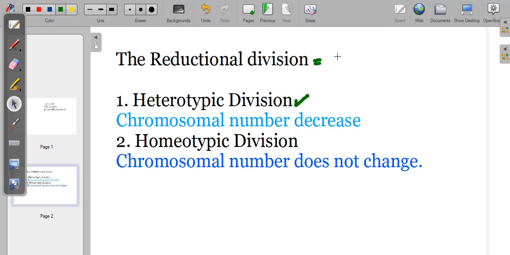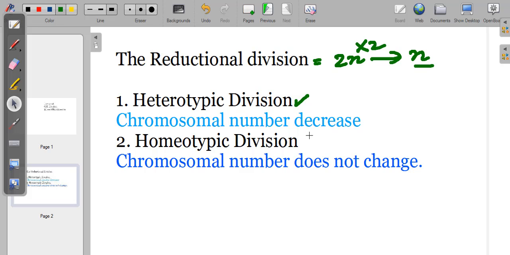The 2n is going to form only a single set. So the first division is going to reduce the number of chromosomes into n, and that's why it is called the heterotypic division. The next is called the homeotypic division.